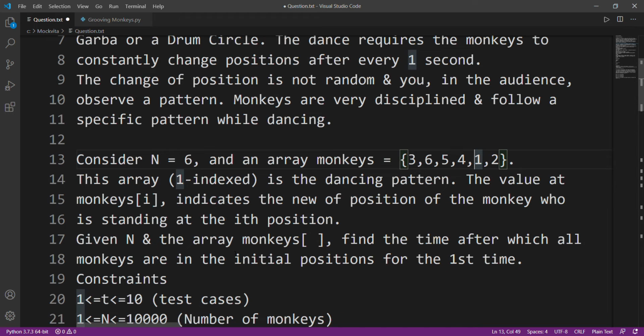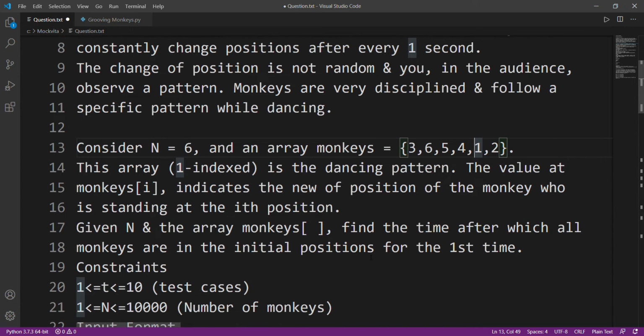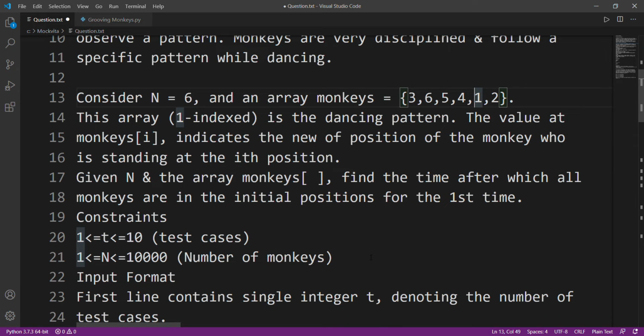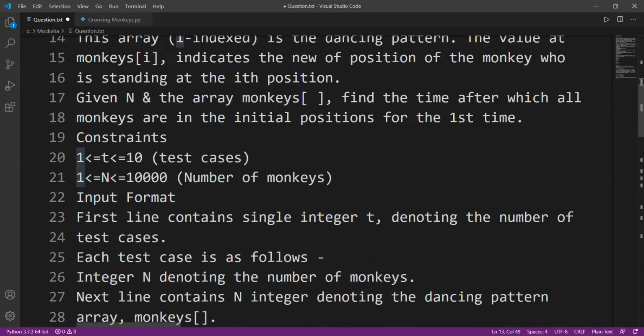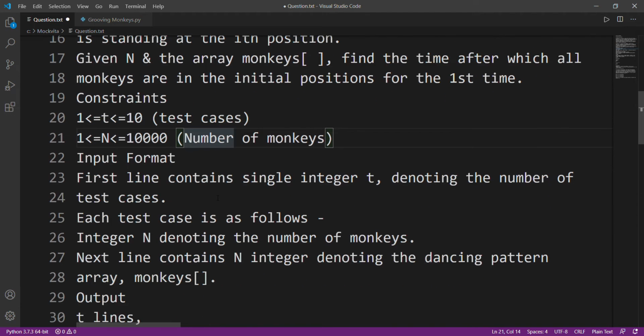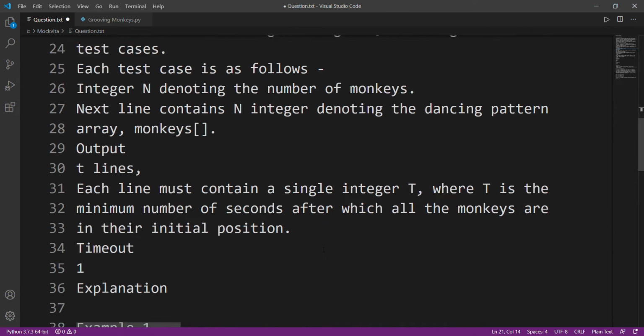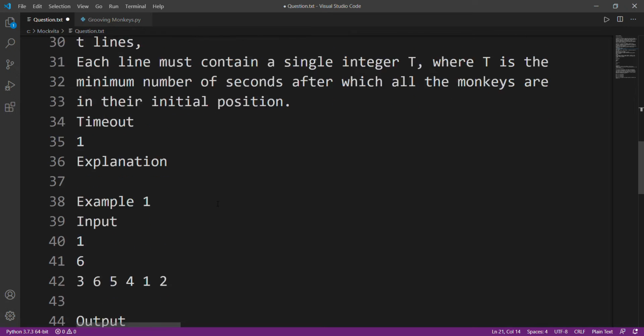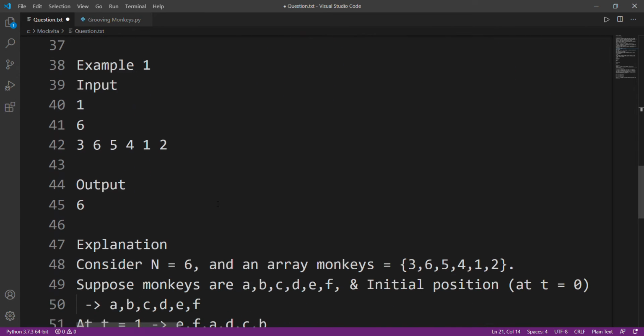So given n and the array monkeys, find the time after which all the monkeys are in the initial position for the first time. Constraints: we will be provided with 10 test cases and the number of monkeys will vary from 1 to 10,000. Each line must contain a single integer t, where t is the minimum number of seconds. We have to minimize this, but don't worry, we won't be using DP or recursion.